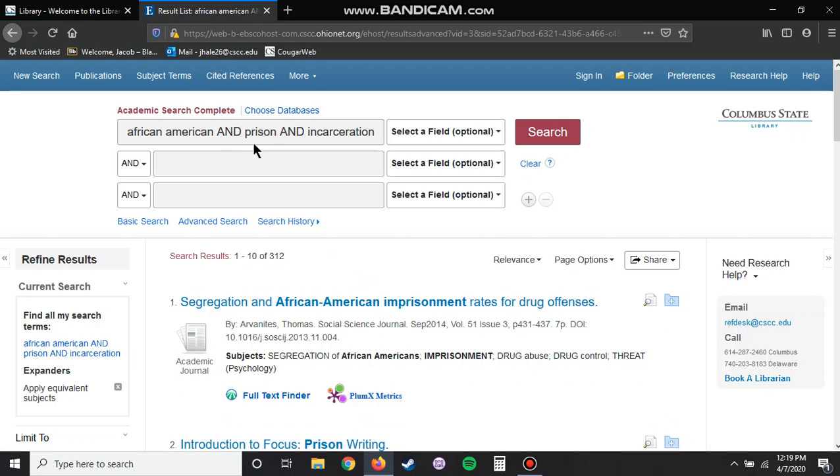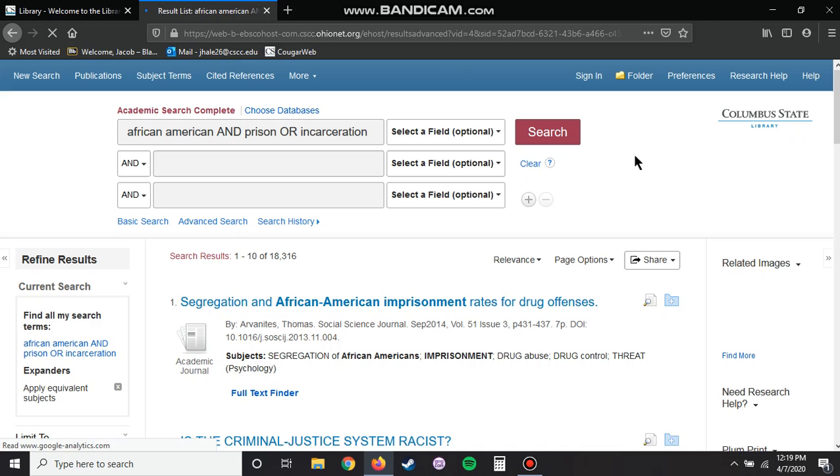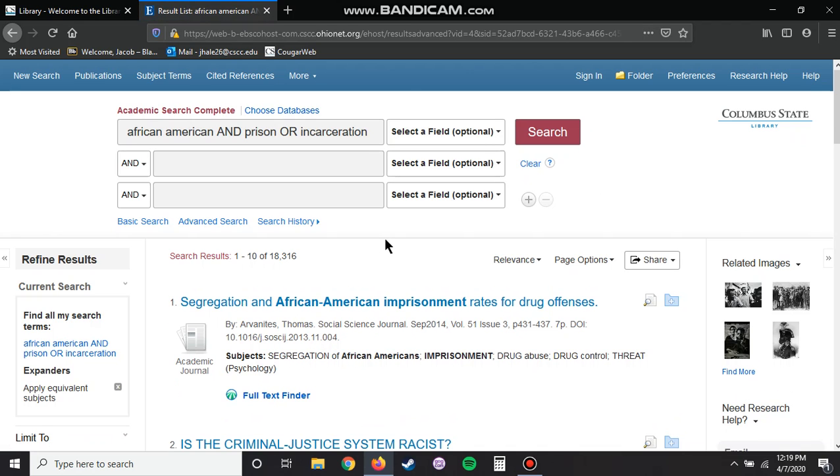And the reason for that is I'm telling the search engine that I wanted it to find all three of these terms. Another thing I could do is African American and prison or incarceration. And that's going to tell the search engine to search for the term African American and then either prison or incarceration. And let's see what that gives us. 18,000 results.